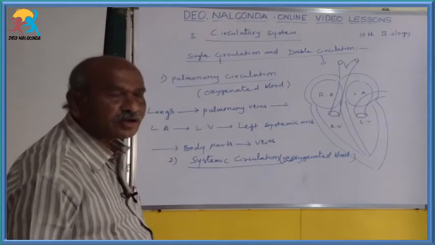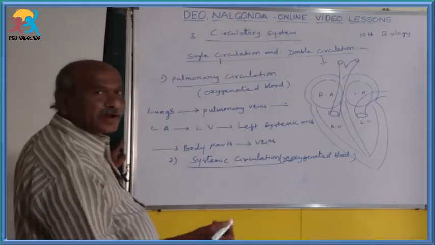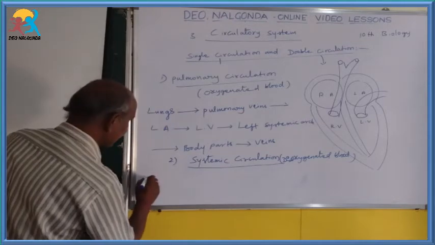Okay, systemic circulation starts from veins: anterior vena cava, posterior vena cava.